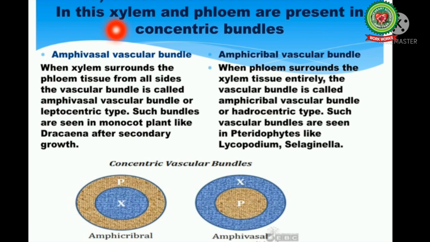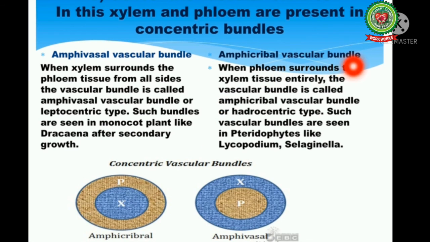In this, xylem and phloem are present in concentric bundles. These are further of two types, amphivasal vascular bundles and amphicribal vascular bundles. When xylem surrounds the phloem tissue from all sides, the vascular bundle is called as amphivasal vascular bundle or leptocentric type. Such bundles are seen in monocot plants like Dracaena after secondary growth.